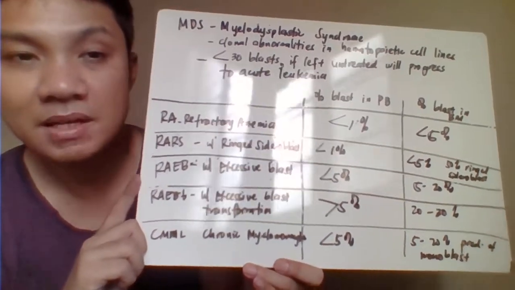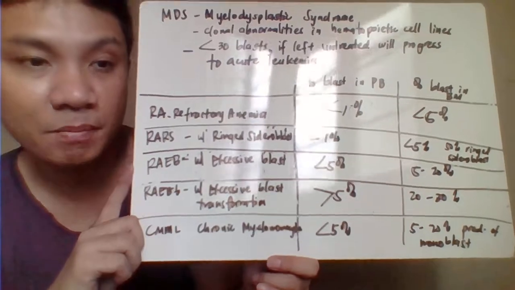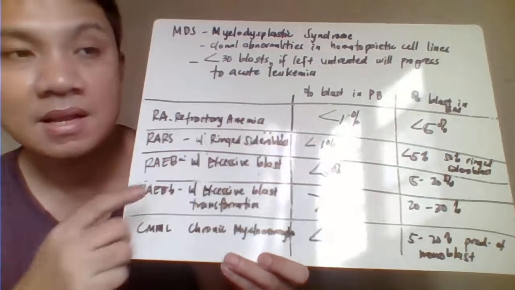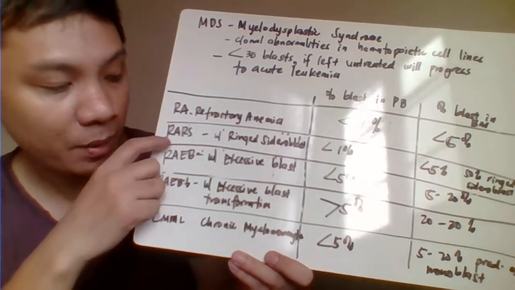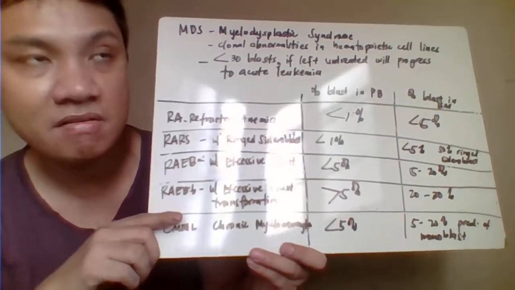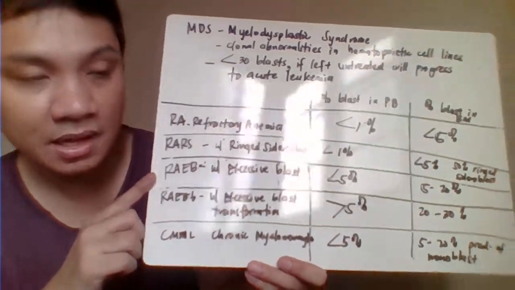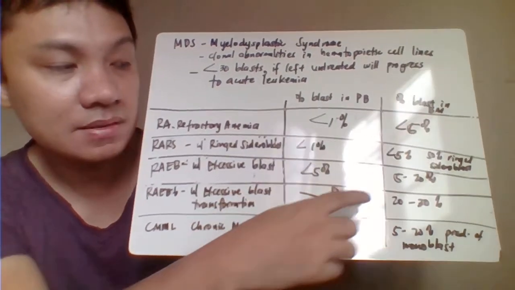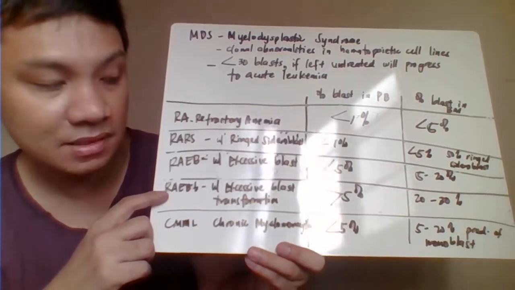Classification of that is based on the percentage of the blasts found in your peripheral blood and even in your bone marrow. So the first one, RA, refractory anemia, has less than 1% in peripheral blood and less than 5% of blasts in your bone marrow. Then refractory anemia with ring sideroblasts would have the same percentage, only the majority, more than 15%, would have the presence of ring sideroblasts. The next one we have is refractory anemia with excess blasts. So this one is less than 5%, 5 to 20% in your bone marrow. Refractory anemia with excess blasts in transformation.